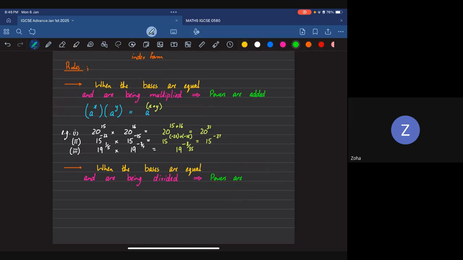So obviously, if you're doing the inverse over here, if you were multiplying and now you're dividing, obviously you're doing the completely opposite function. Your powers are going to add and subtract as well. Powers are added, powers are subtracted.